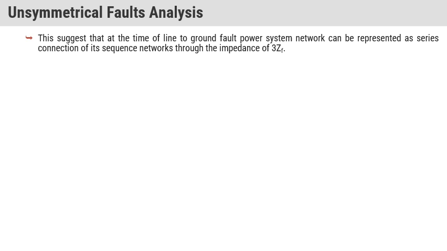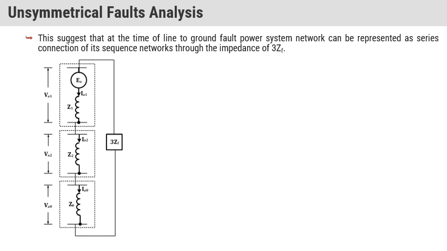This suggests that at the time of line to ground fault, the power system network can be represented as a series connection of its sequence networks through the impedance of 3ZF. So whenever the unsymmetrical line to ground fault occurs, we see that all three sequence components are in series connection.